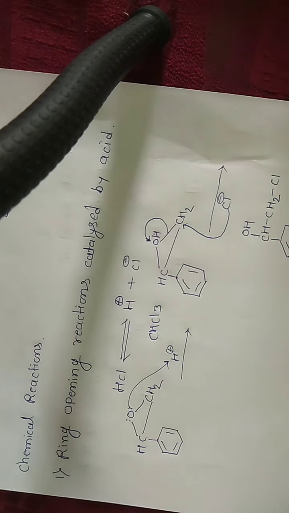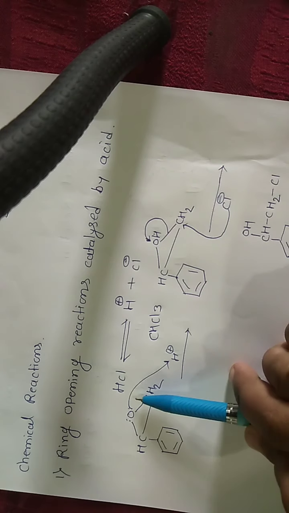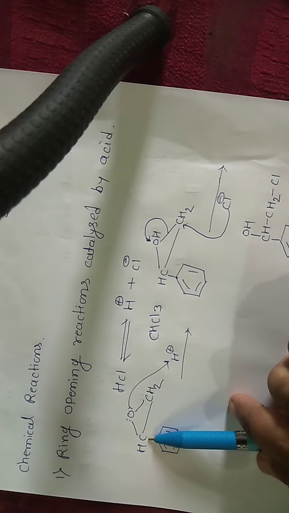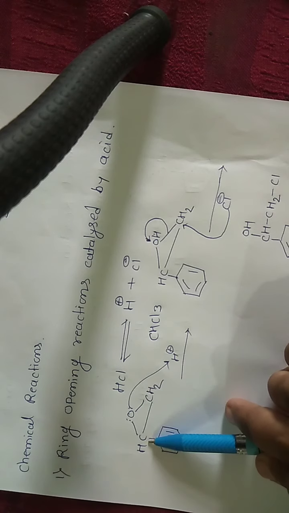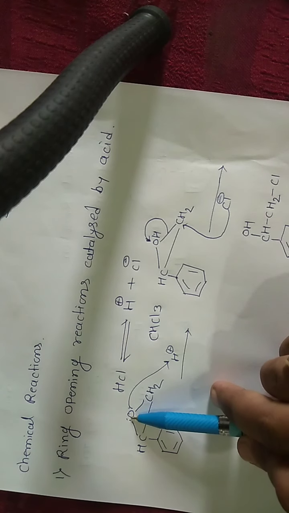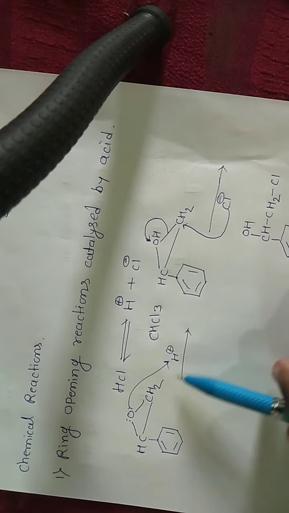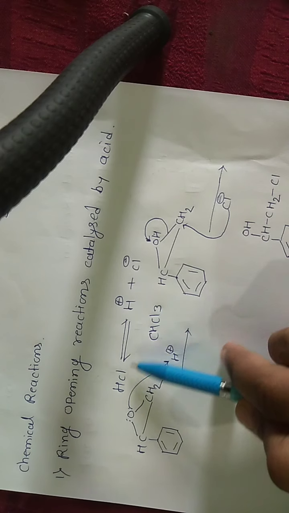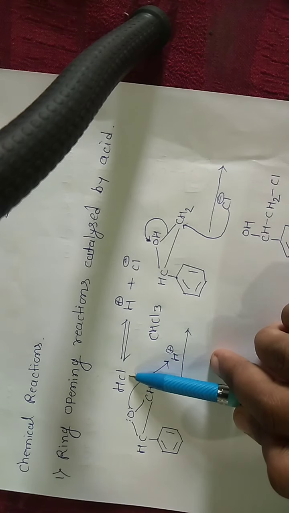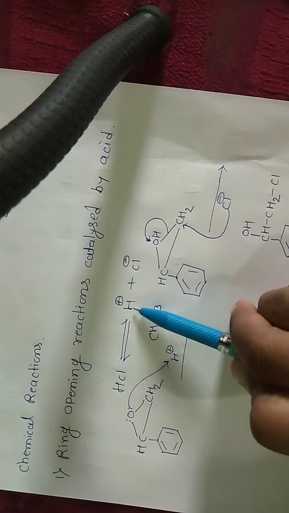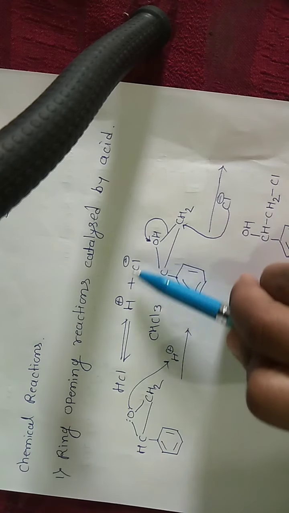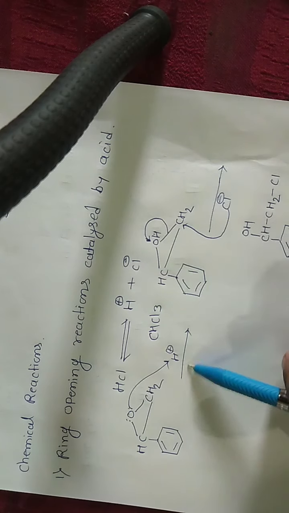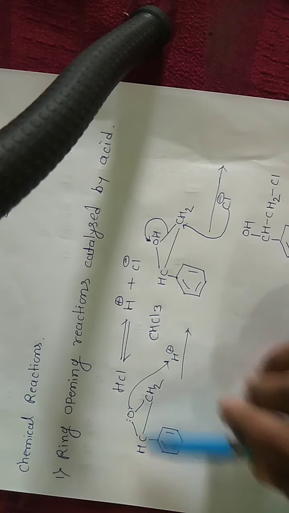Let us see. In styrene oxide, the oxygen atom has a lone pair of electrons, and it accepts the proton from HCl. HCl is ionized, H plus and Cl minus, that is the ionization of HCl. This proton is accepted by the oxygen atom of styrene oxide.